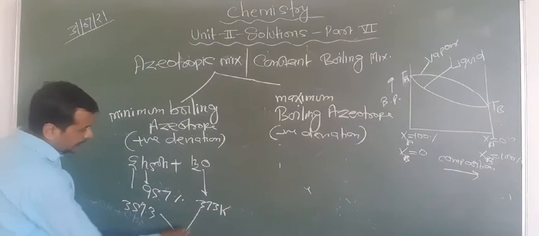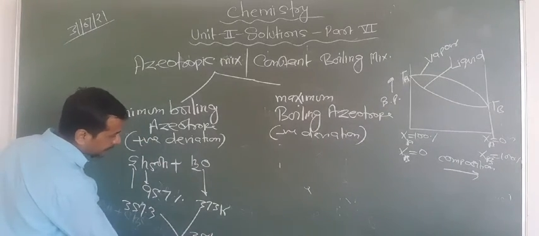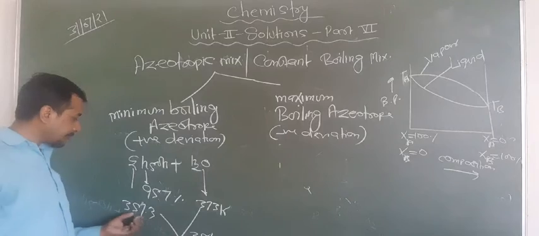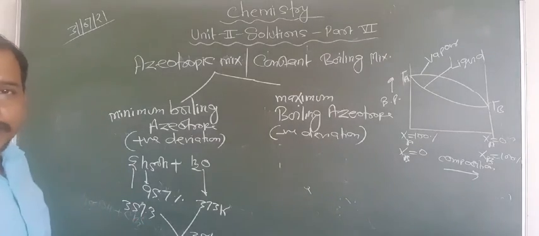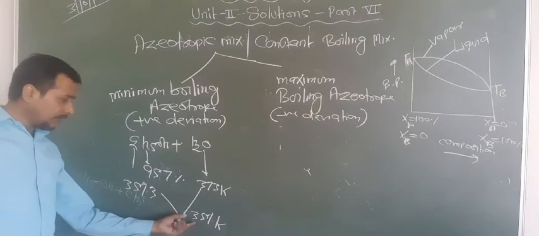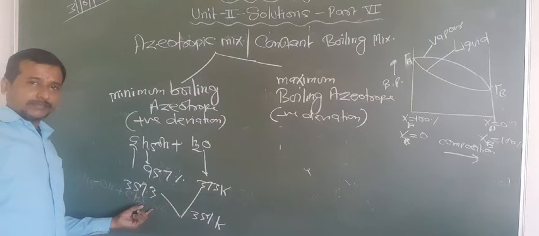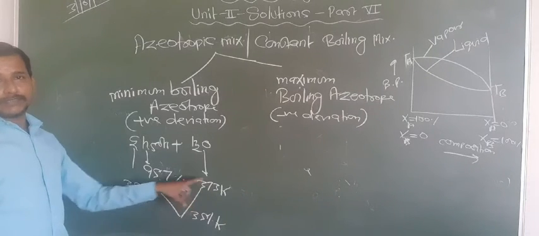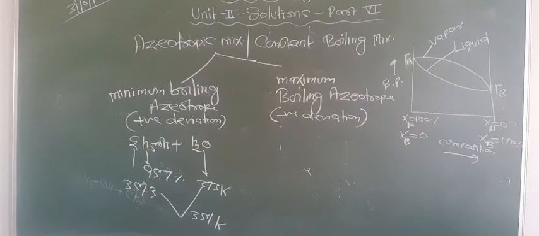But at the constant boiling mixture, that is the azeotrope, the boiling point becomes 351. So the boiling point of the mixture is less than the boiling point of ethyl alcohol and of water. So you can say that the boiling point of azeotropic mixtures is minimum compared to either of the components. Are you getting this point or not?